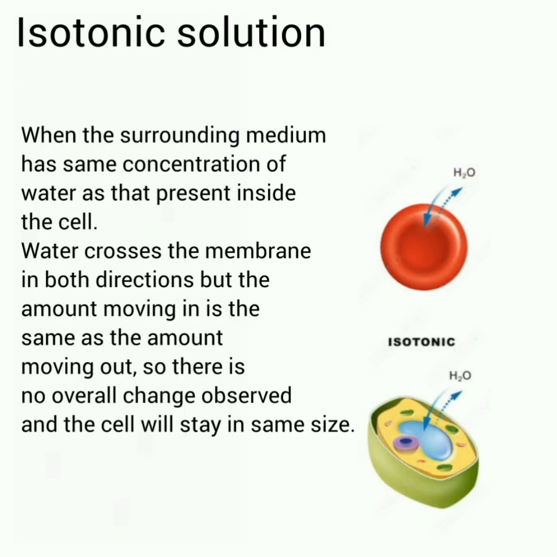Isotonic solution. When the surrounding medium has the same concentration of water as that present inside the cell, water crosses the membrane in both directions, but the amount moving in is the same as the amount moving out. So there is no overall change observed and the cell will stay the same size.